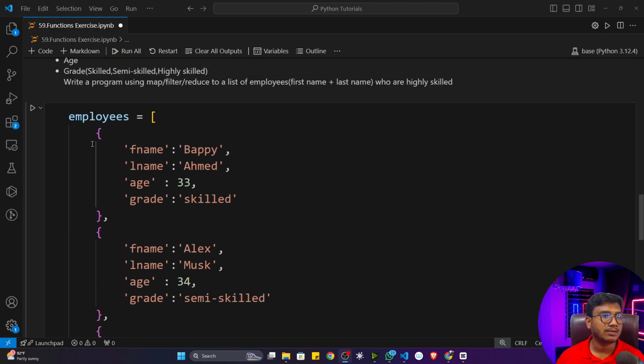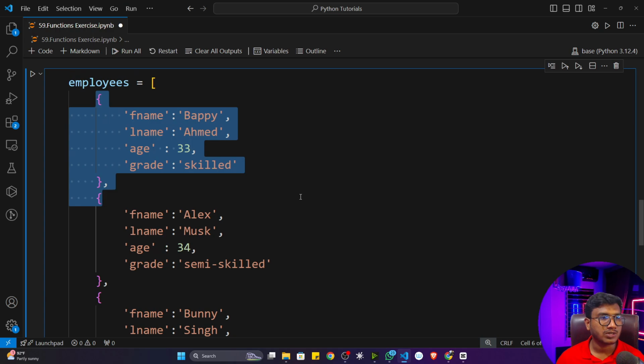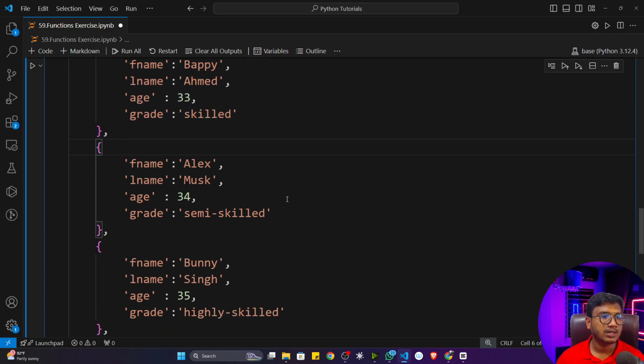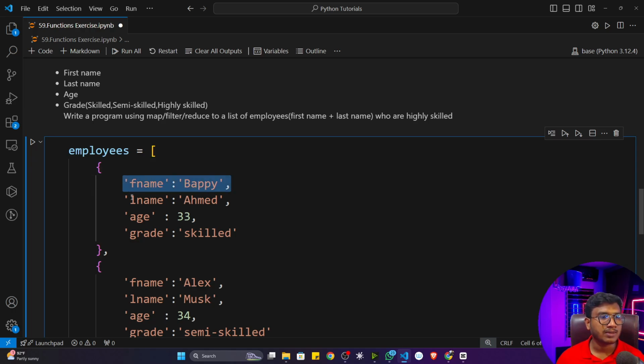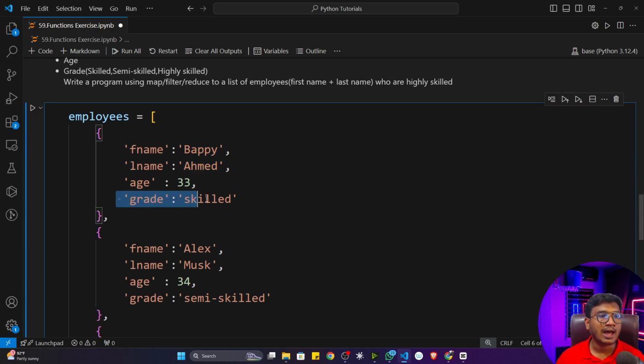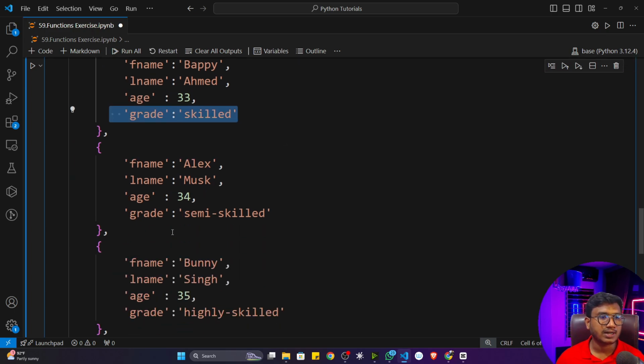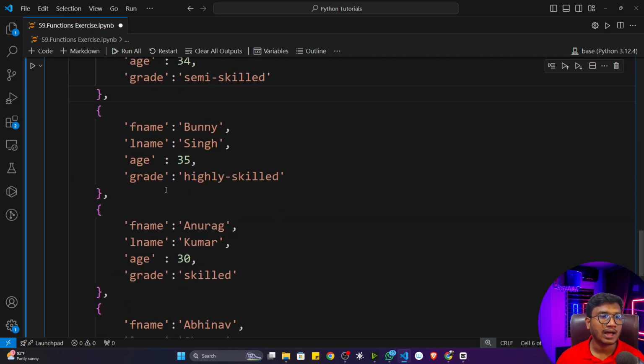Now you can see this is the list of dictionaries we're having. Inside that we're having some employees' information like first name, last name, age and grade. So we have to only print the first name and last name of those whose grade is equal to skilled, not semi-skilled, not highly skilled.